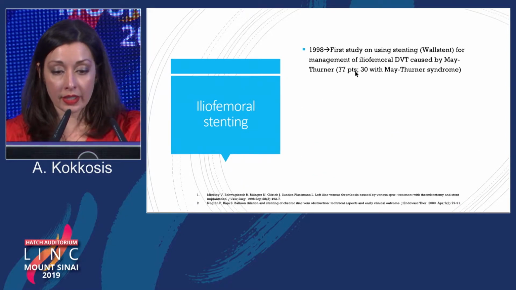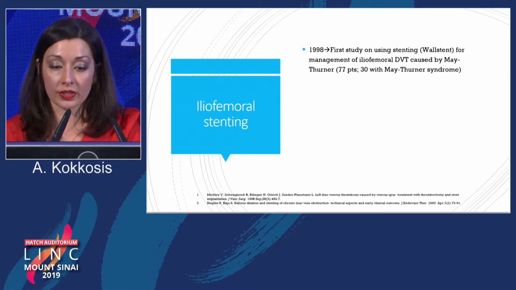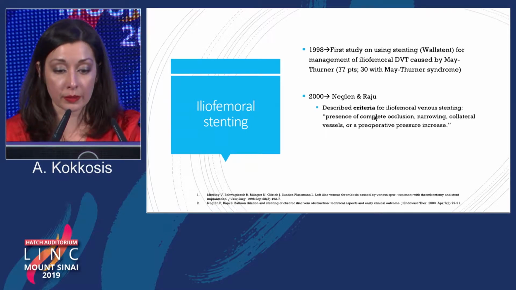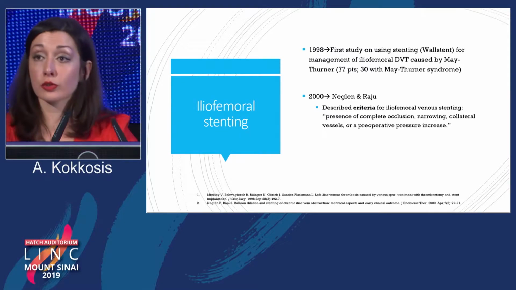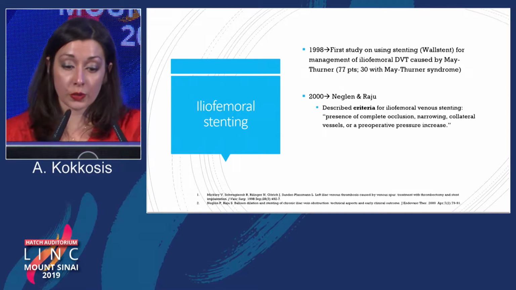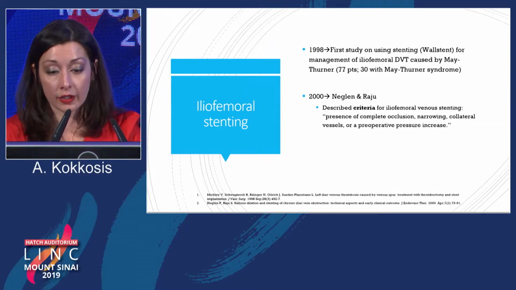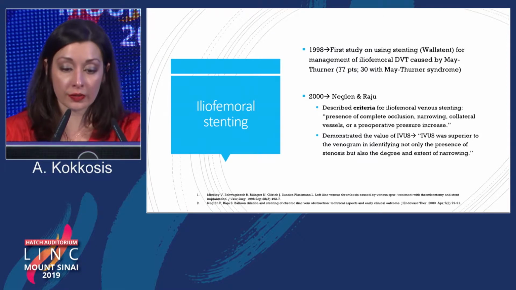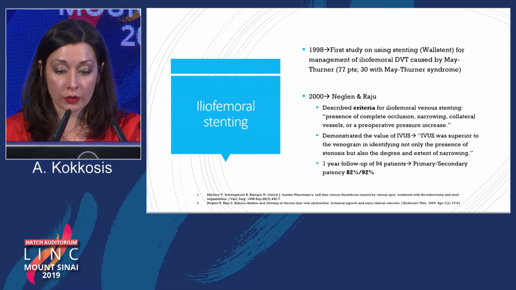In 1998, the first study on using the Wallstent for the management of iliofemoral DVT was described, with 77 patients. Then in 2000, Neglen and Raju, whom we know very well from the iliofemoral literature, described criteria for iliofemoral venous stenting: presence of complete occlusion, narrowing, collateral vessels, or a preoperative pressure increase. They also demonstrated the value of IVUS, saying that IVUS was superior to venogram in identifying not only the presence of stenosis, but the degree and extent of narrowing. In their cohort, they had primary and secondary patency rates of 82 and 92%.